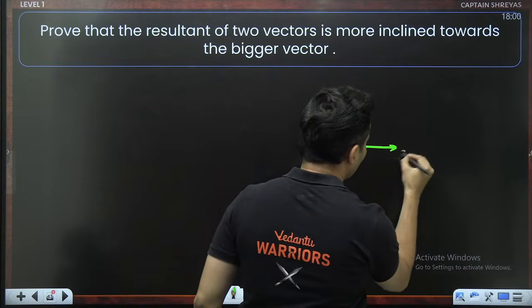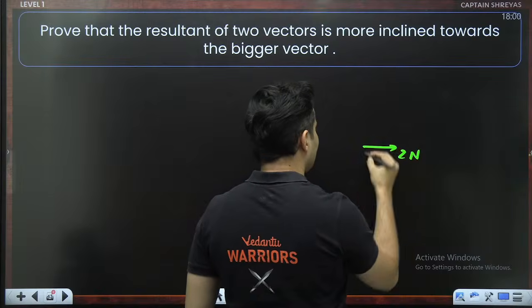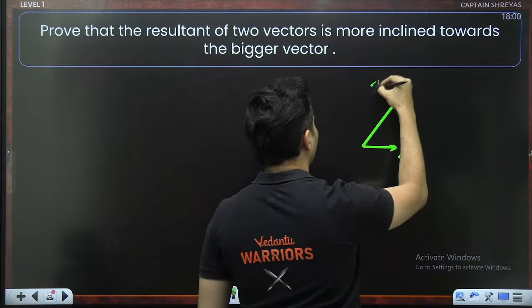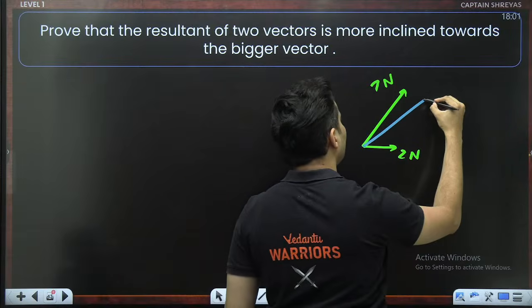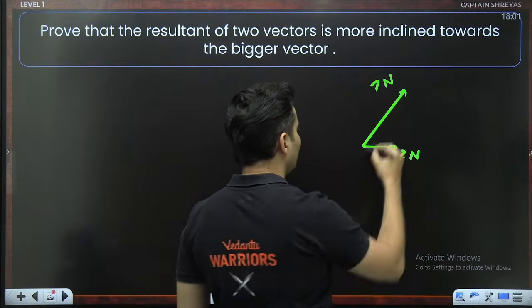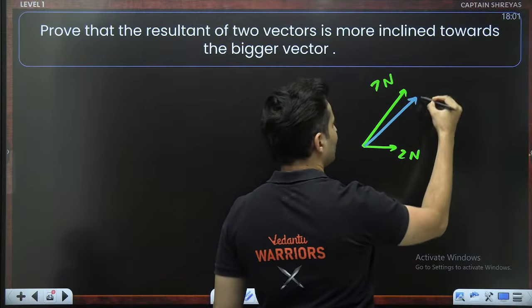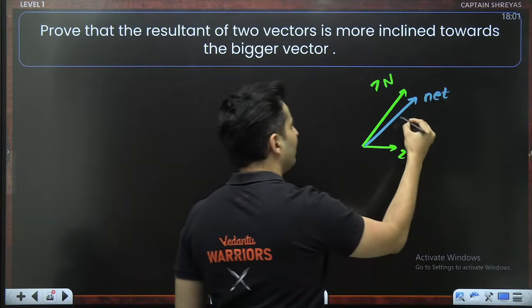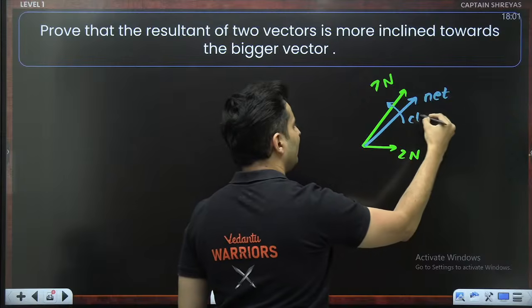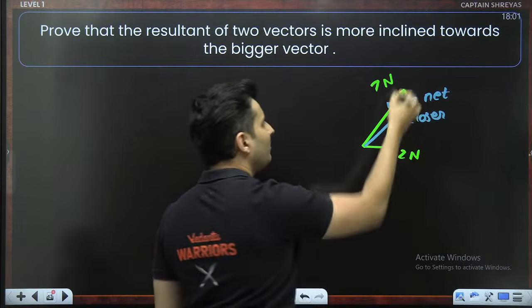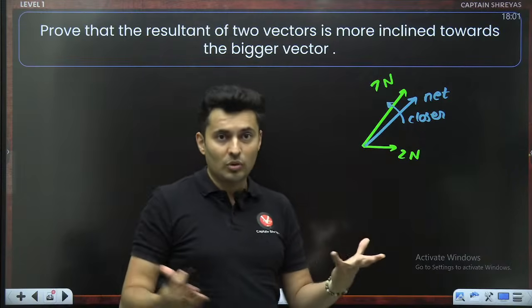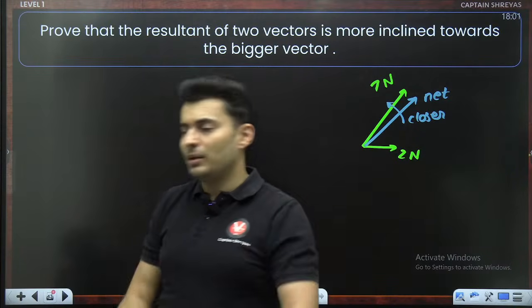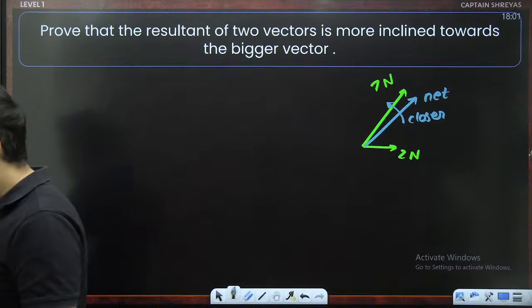If I'm applying 2 Newton force versus somebody is applying 7 Newton force, 100% the resultant will be more towards the 7 Newton force because it is very huge. So this is the net force. The net force will be closer to the bigger force. Makes sense because it has more contribution. I am bigger. So the resultant will be closer to the larger force. But how do you prove it?